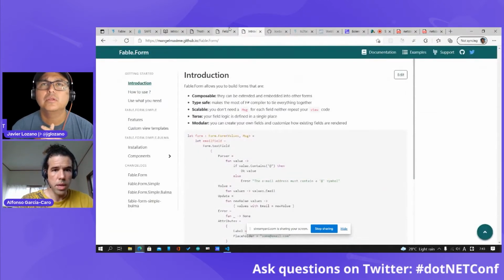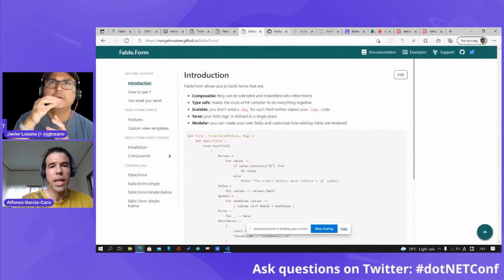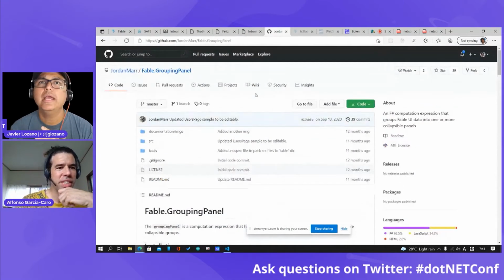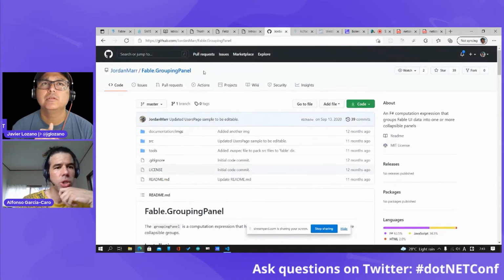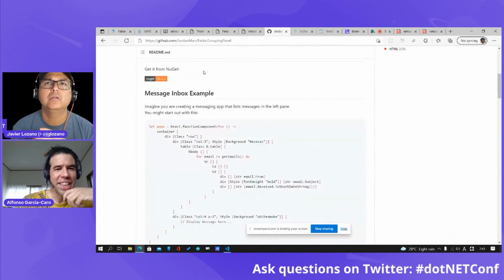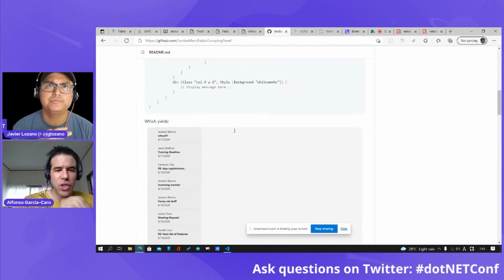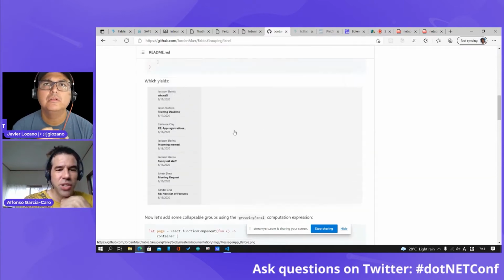Okay, so there's also something very interesting I want to show you, which is this project by Jordan Marr, called Fable grouping panel, and this one is also using yet another feature from F Sharp, which is computation expressions.